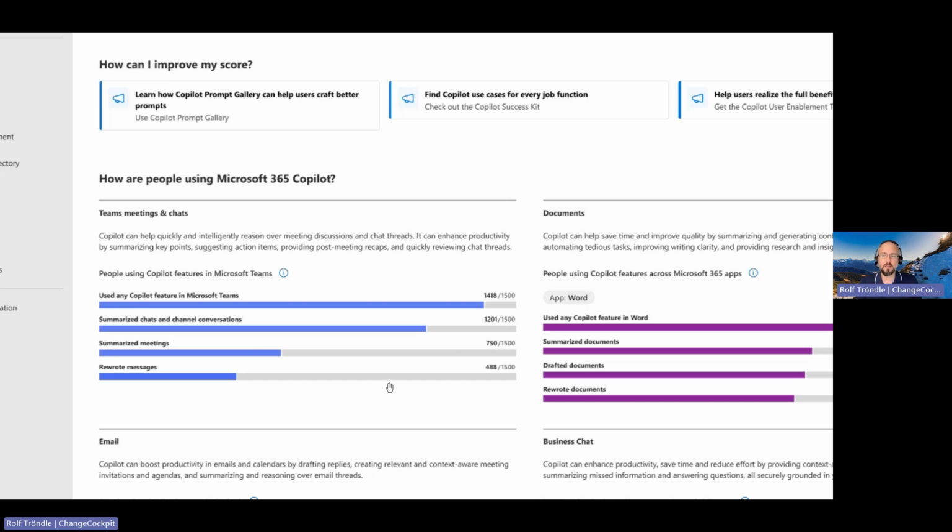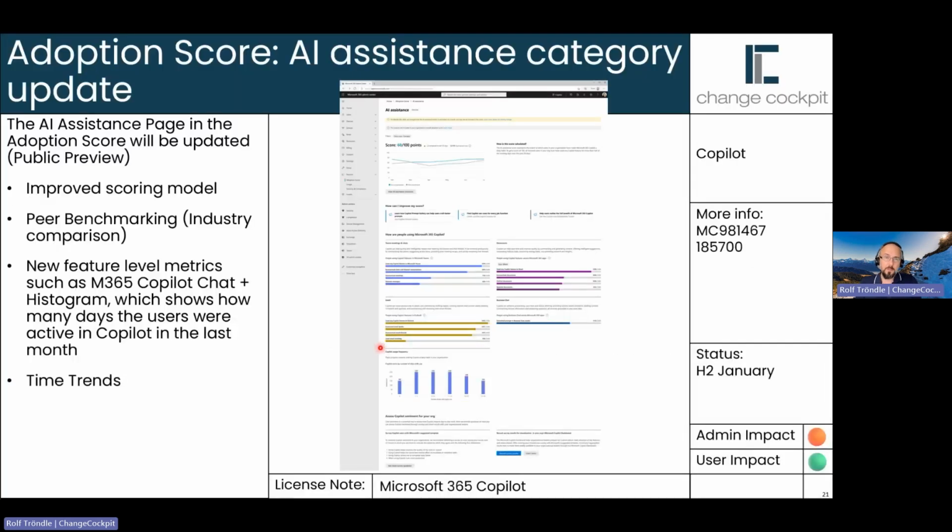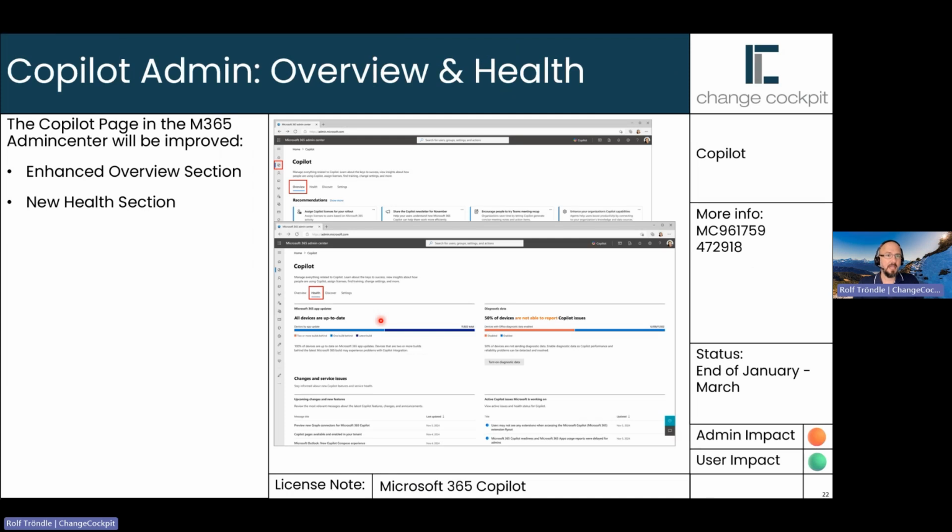Perhaps I should tell them again, hey, you can do rewrite messages, and this is how you do it. So I can see in here from these scores where perhaps there is a need for more education for people or for Copilot adoption.